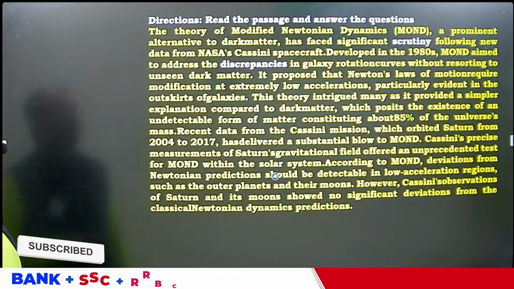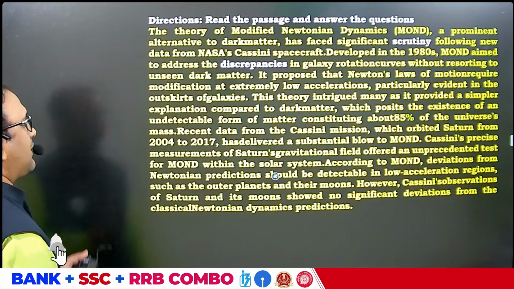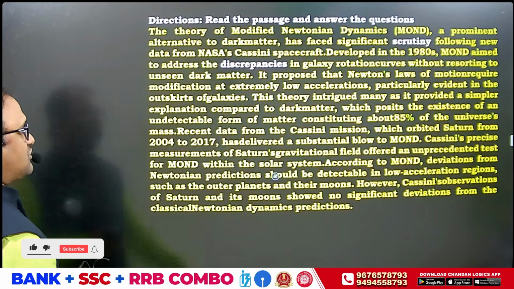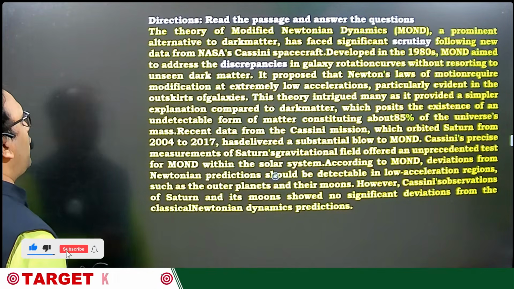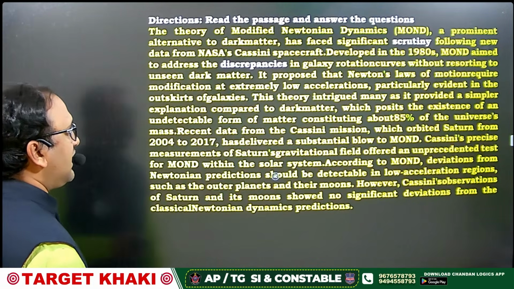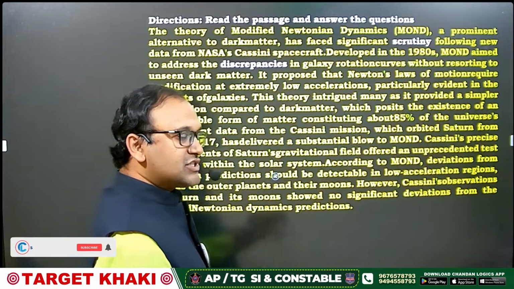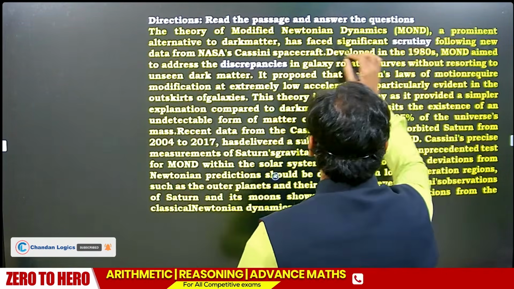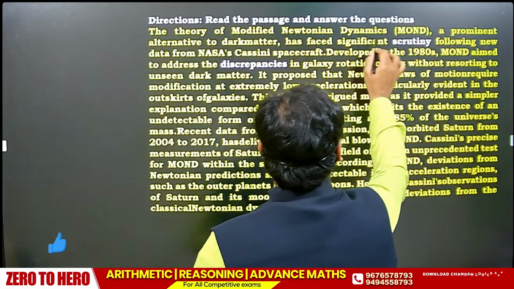For example, the theory of modified Newtonian dynamics, a prominent alternative to dark matter, has faced significant scrutiny following new data from NASA's Cassini spacecraft, developed in 1980, MOND. So he is talking about something called MOND, modified Newtonian dynamics.